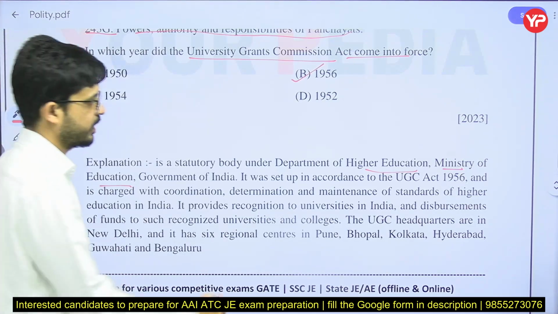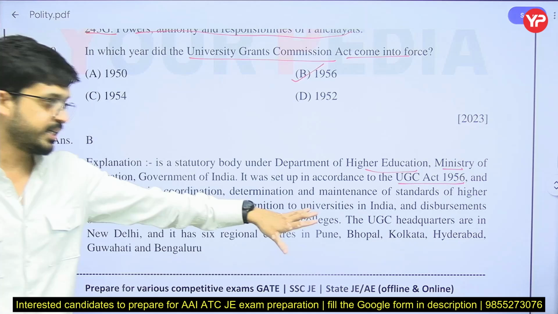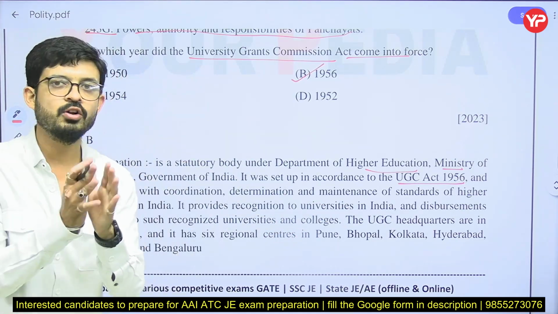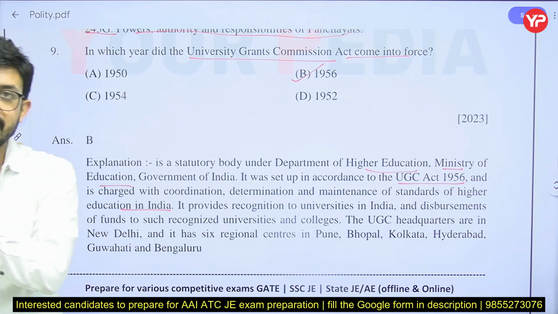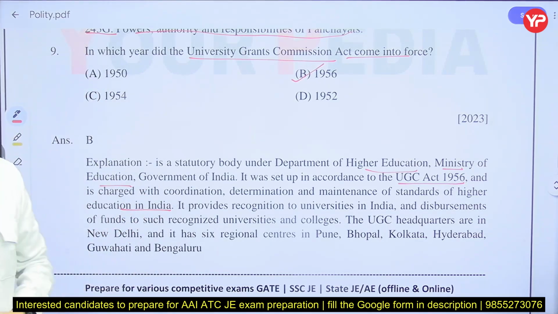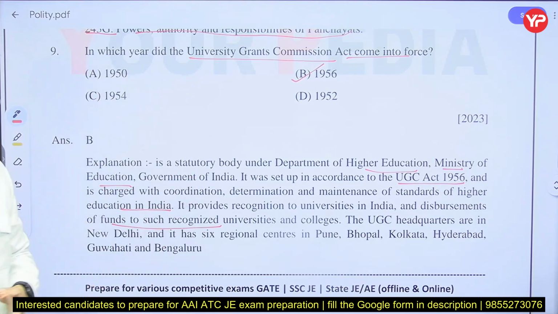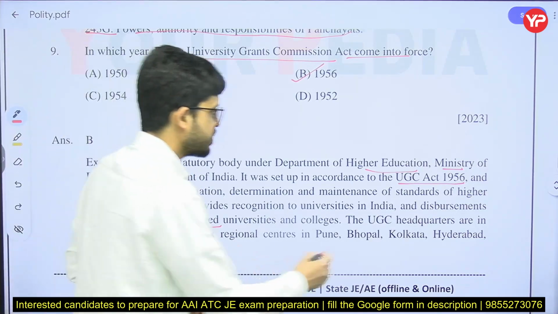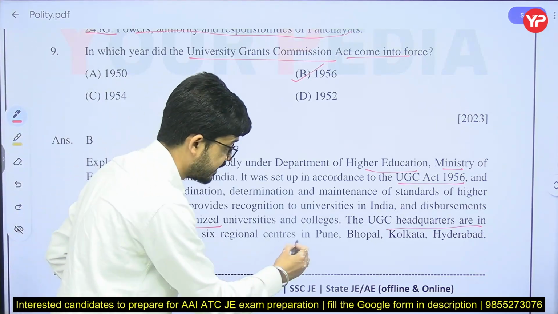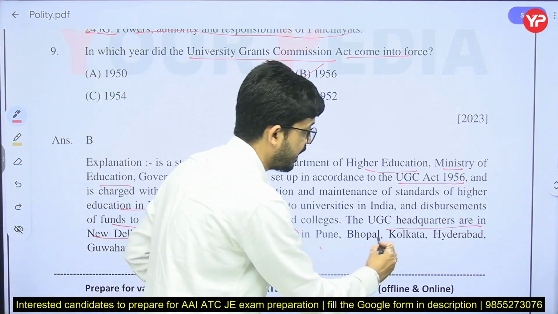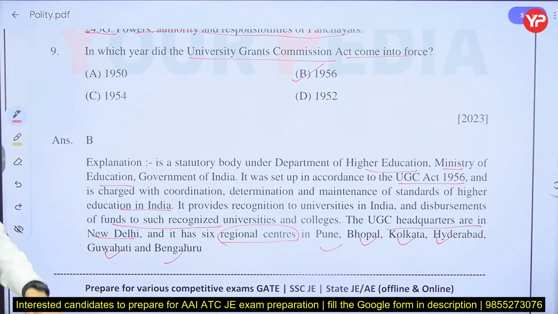It was set up according to the UGC Act 1956 and is charged with coordination, determination and maintenance of standards of higher education in India. It provides recognition to universities in India and disburses funds to such recognized universities and colleges. The UGC headquarters are in New Delhi and its 6 regional centers, very important: Pune, Bhopal, Kolkata, Hyderabad, Guwahati and Bangalore. So, very simple question.